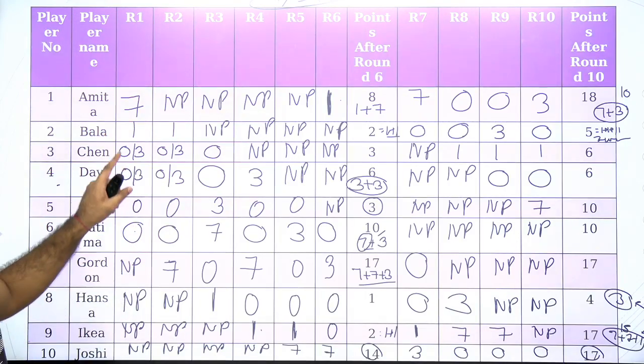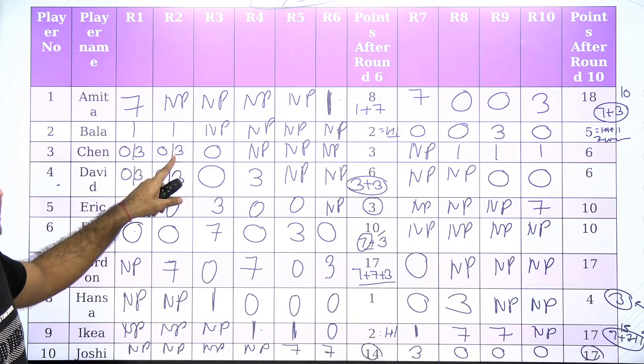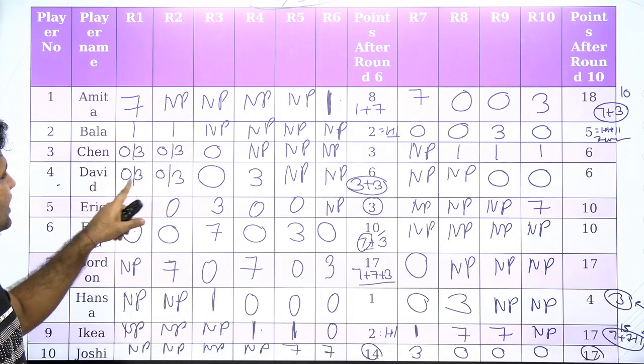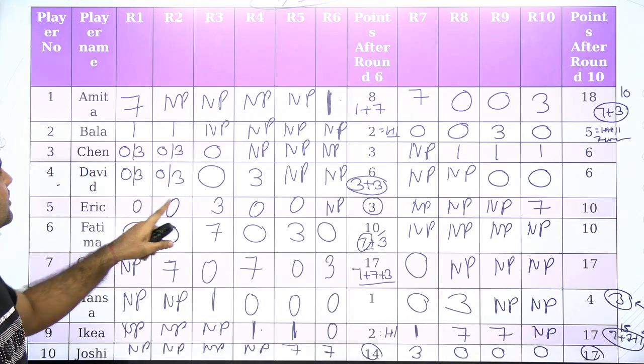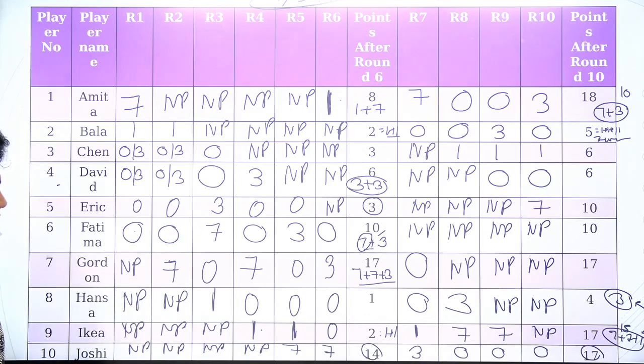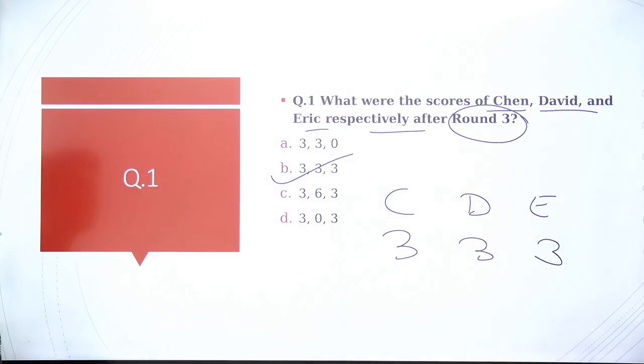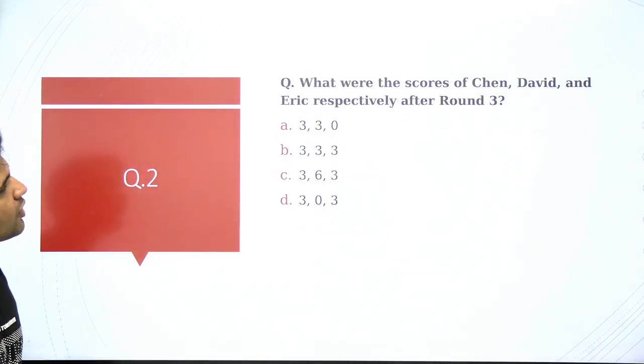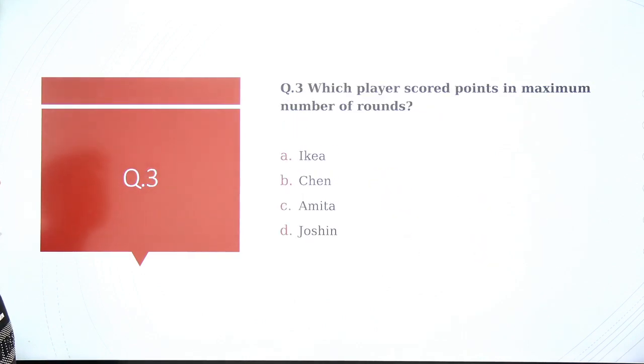Yes. Because we know that in one of the rounds, Chen is definitely scoring 3. David is also scoring 3 in one of the rounds. Eric is scoring 3 in round number 3. Okay. Now let's move to the next question. What were the scores of Chen, David and Eric respectively? This is the question number 1. Same question has been repeated.